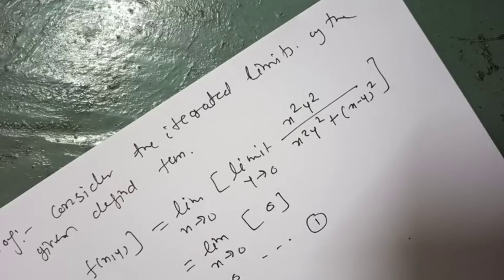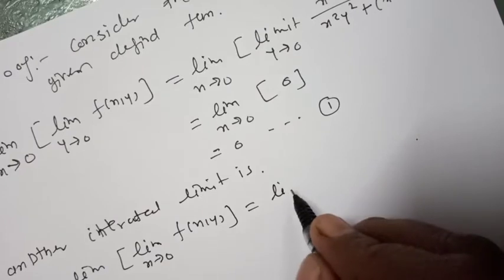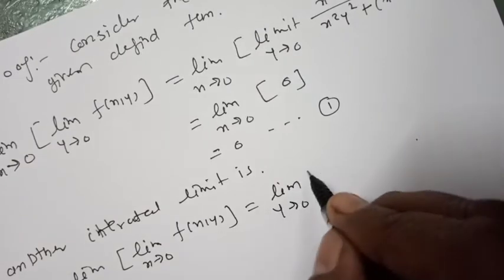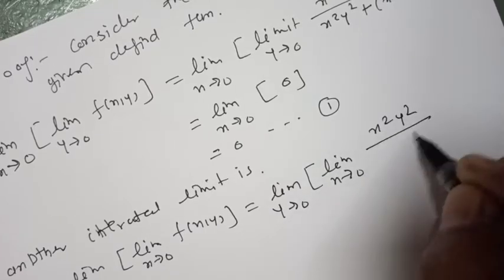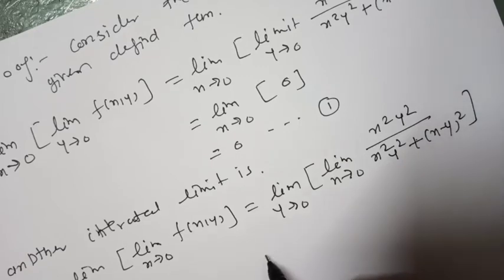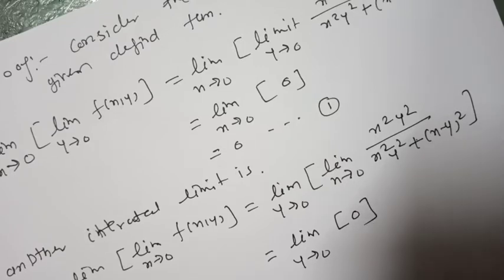Now another iterated limit is limit y tends to 0 limit x tends to 0 of f of xy, which equals limit as y tends to 0 limit as x tends to 0 of x square y square upon x square y square plus x minus y whole square, that is limit y tends to 0 of 0, that is 0.